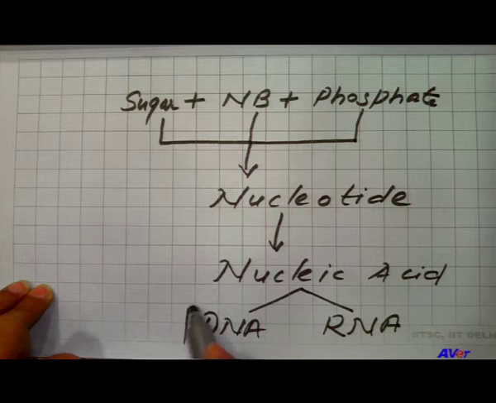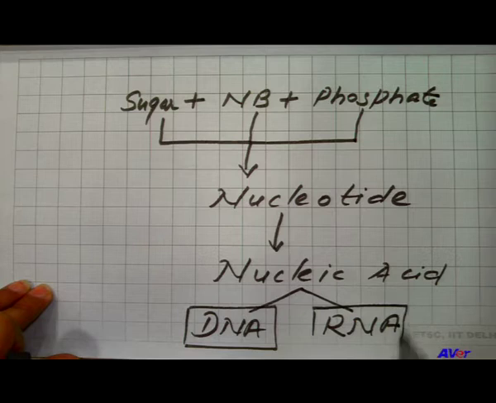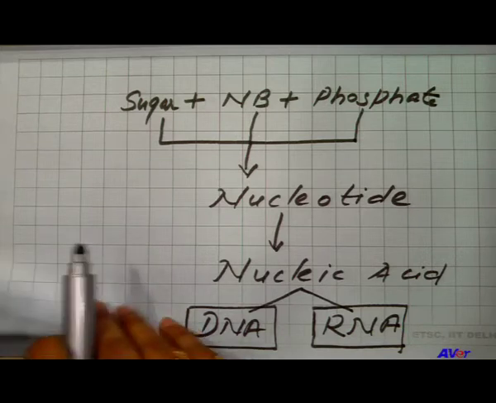In DNA the sugar is deoxyribose sugar and in RNA the sugar is ribose sugar. The basic difference between these two nucleic acids is the presence of ribose sugar and deoxyribose sugar.